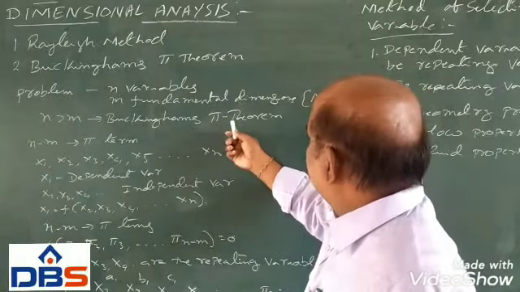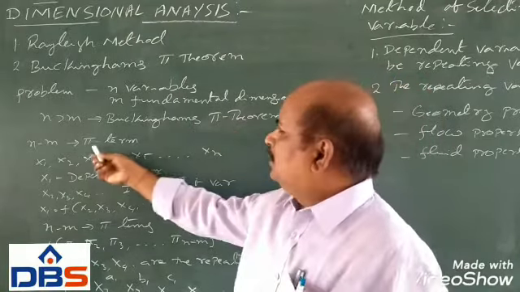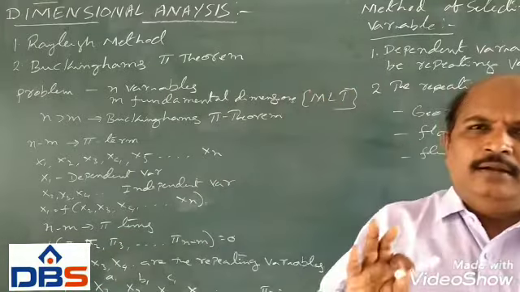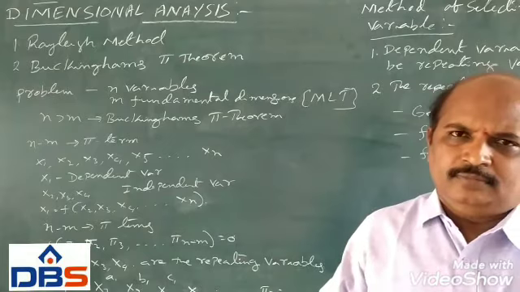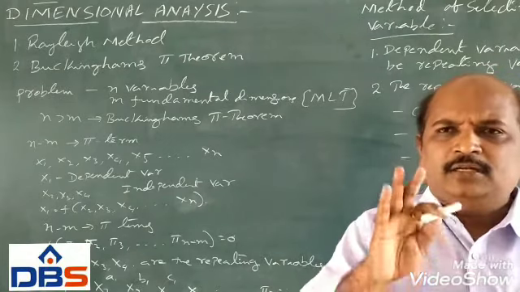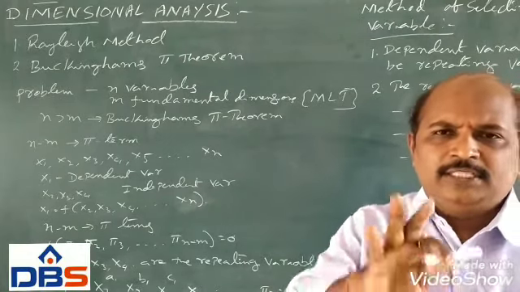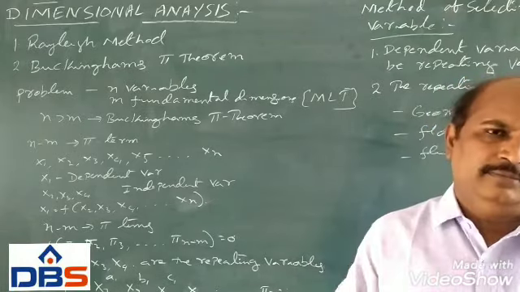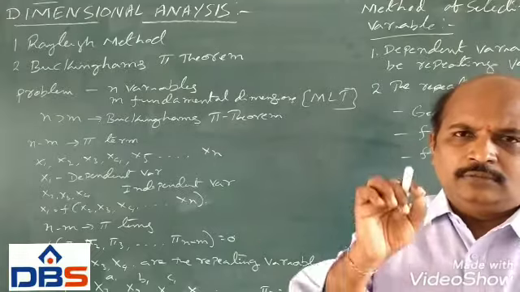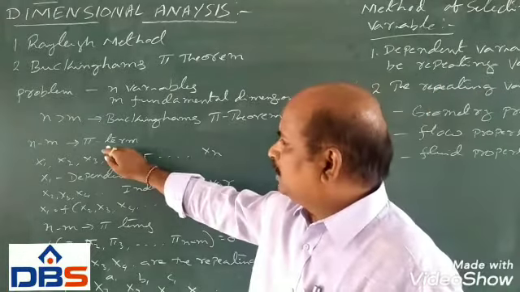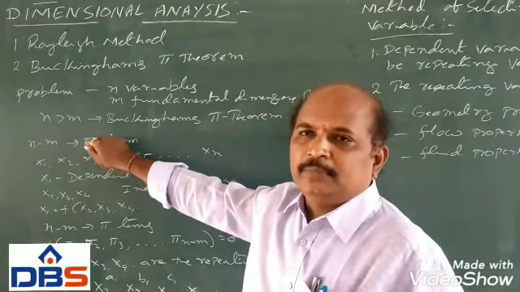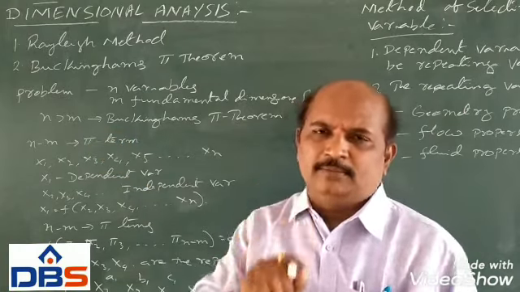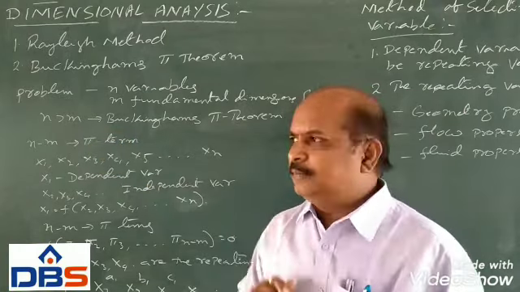What is the meaning of this pi term? Pi means it is a non-dimensional number. What is the meaning of a non-dimensional number? It means the particular number doesn't have any units. So a non-dimensional number or pi term is a dimensionless number.